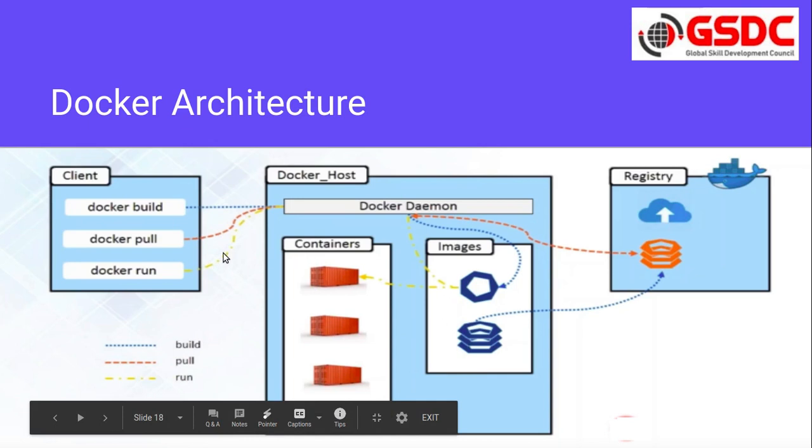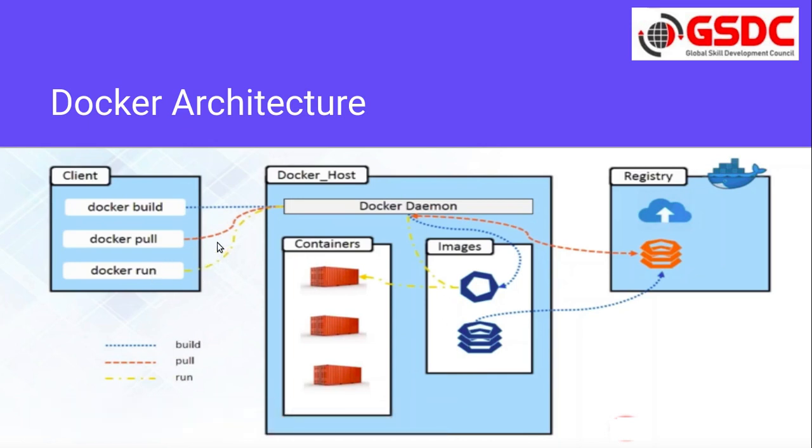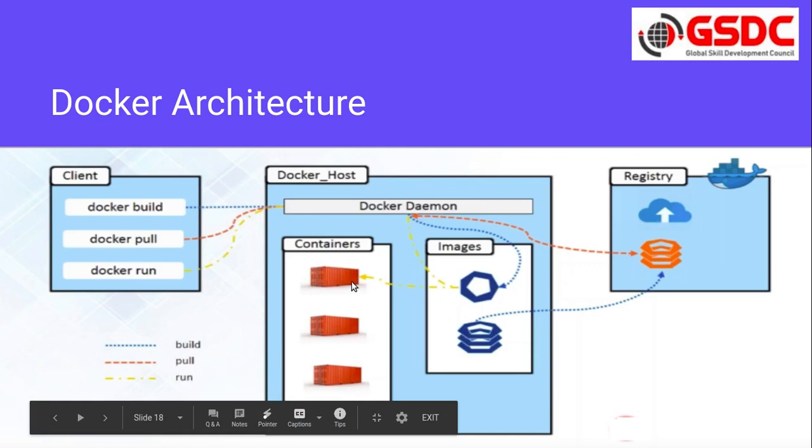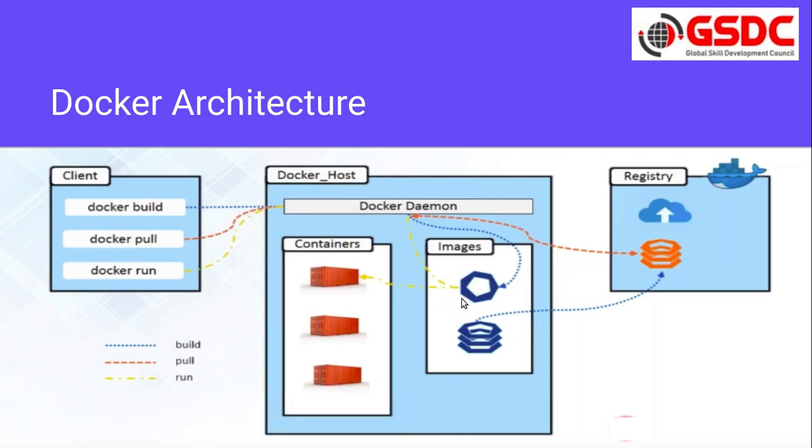And when you hit the docker run command, it will go to the server. It will first check whether the image is there on your Docker host. If it is there, it will start the container. If it is not there, it will go to the registry, pull that image, and then start your container. So this is how your typical Docker architecture will work.